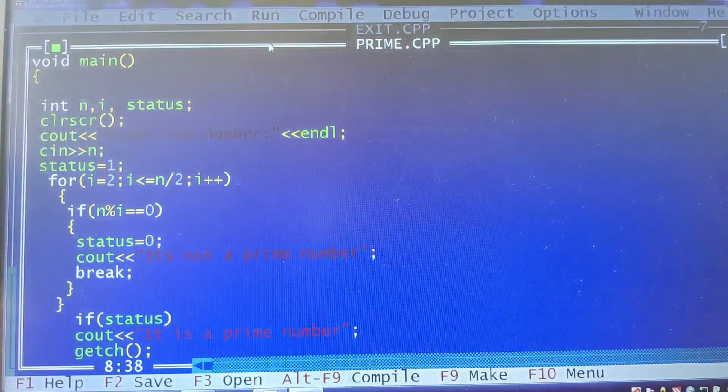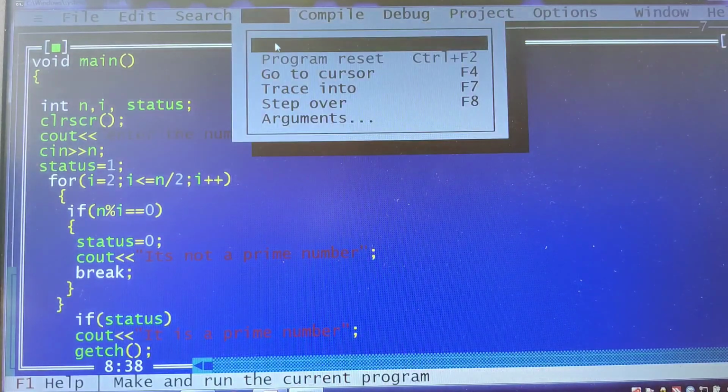Let me give another input, the last one. I'll run the code. Let me give the value as 35. Definitely 35 shouldn't be a prime number, am I right? Because it has its divisors, right? So it's not a prime number. I hope, children, you are able to understand.